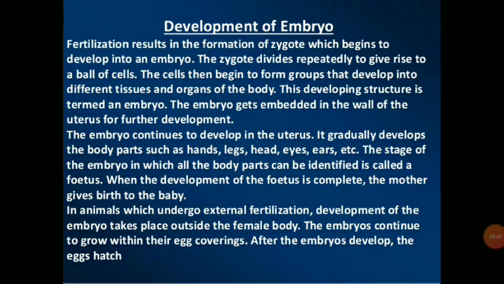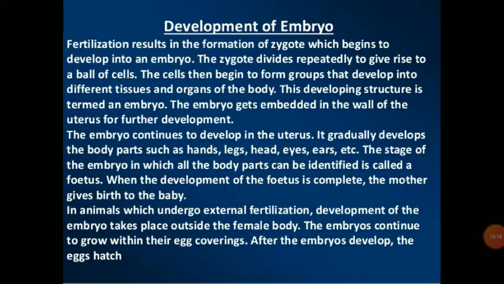The embryo continues to develop in the uterus. It gradually develops the body parts such as hands, legs, head, eyes, ears, etc. The stage of the embryo in which all the body parts can be identified is called as fetus. When the development of the fetus is complete, the mother gives birth to the baby.